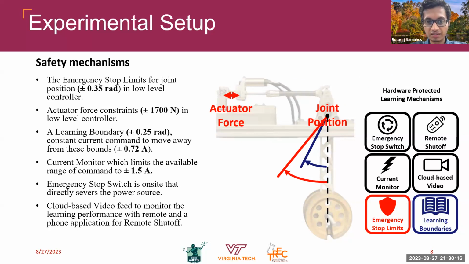We have developed a comprehensive framework consisting of 6 layers of safety mechanisms, ensuring uninterrupted, secure, and autonomous hardware learning. Alongside a physical emergency stop switch, the low-level controller incorporates an automatic emergency stop feature based on joint position and actuator force limits, effectively preventing any potential damage to the system. A learning boundary determined by position limits is established. Beyond this boundary, an opposing constant current is automatically applied to guide the pendulum back within its safe operational range. This feature played a crucial role in the successful policy learning process.